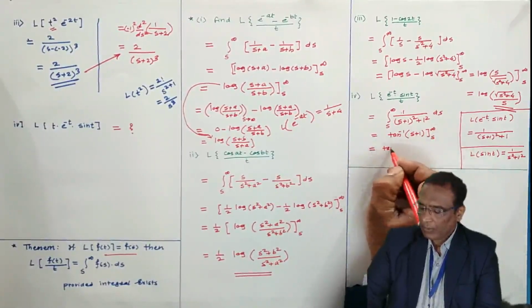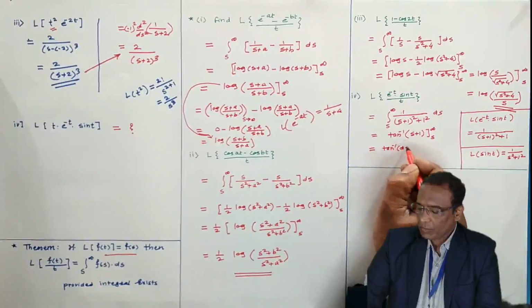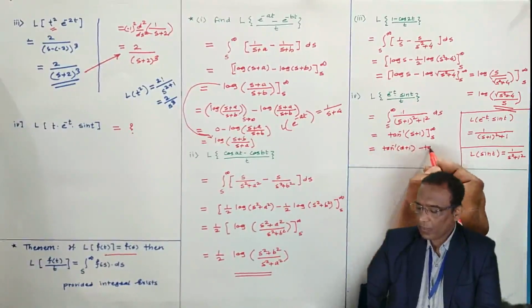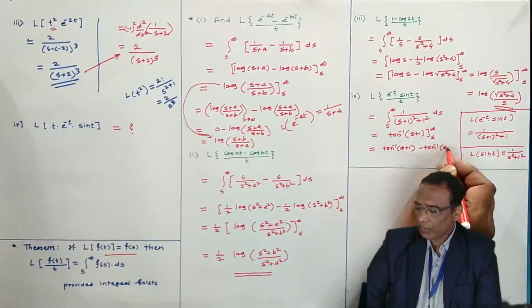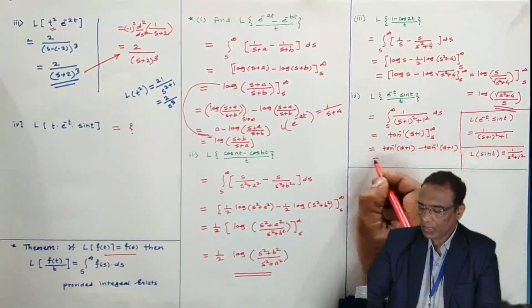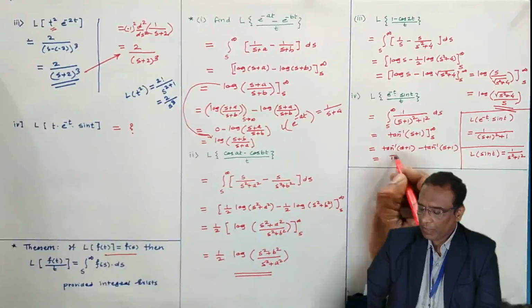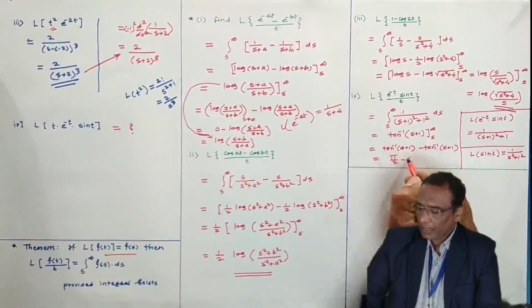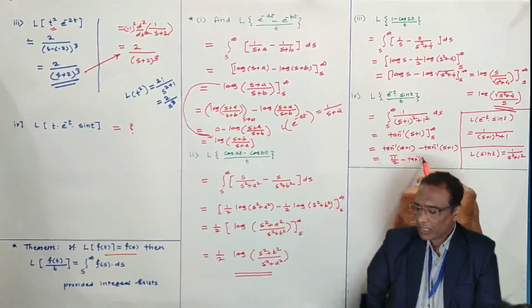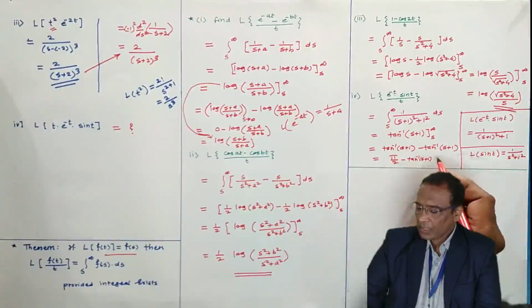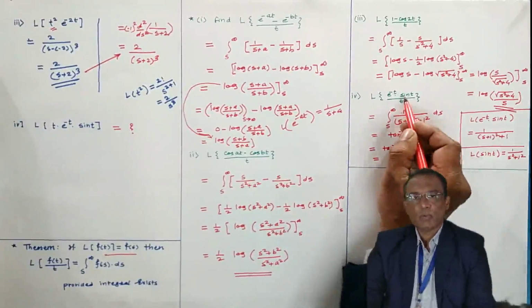Here tan inverse of infinity plus 1 minus tan inverse of, put s equal to infinity and s equal to s. Tan inverse infinity is pi by 2. Tan inverse of s plus 1 is as it is. So this is the Laplace transform of this one.